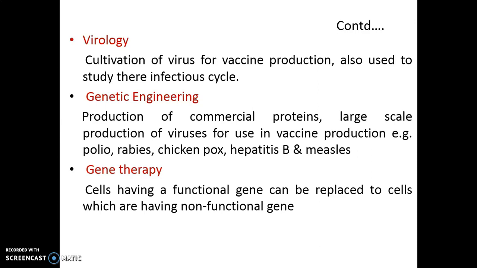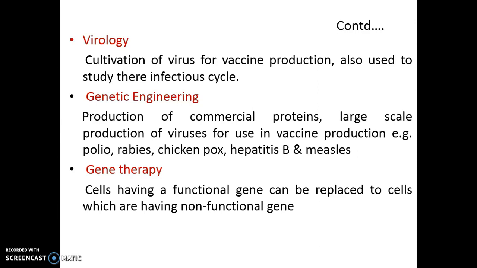Same way there are some viruses which infect particular animal cells. Say for example nowadays COVID-19. This COVID-19 is infecting humans. COVID viruses have animal hosts. Same way retroviruses or HIV, they infect humans.